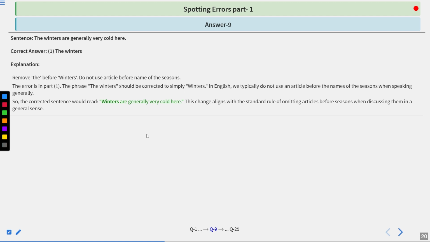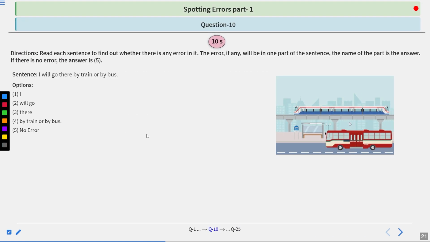I hope you have understood. Let's move to the next question. I will go there by train or by bus. Options are given below. You have to spot the error. You have 10 seconds.